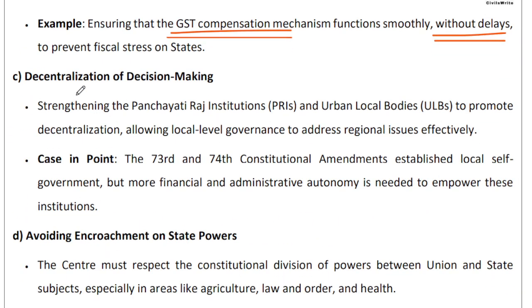We need to decentralize the decision making down to Panchayati Raj institutions and urban local bodies, because then the quality of decisions will improve, the relevance of decisions will improve, the allocation of resources will improve. That will be very, very helpful.